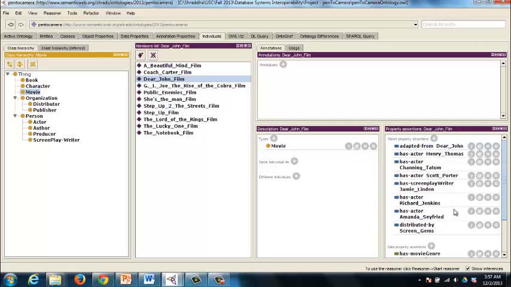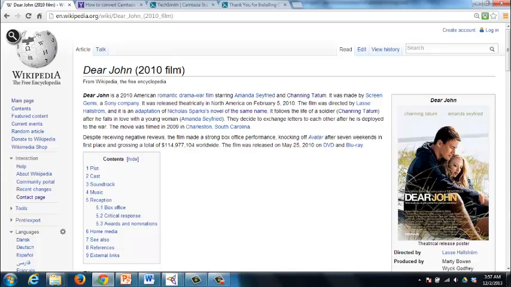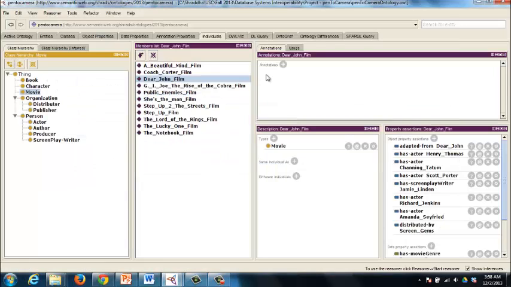the abstract that is present in Wikipedia for different movies. Like for the movie Dear John, there is this line in the abstract: it is an adaptation of Nicholas Sparks' novel of the same name. So we did natural language processing of this abstract, and using keywords like adaptation of or adapted from or inspired by or based on, we found the books that movies are adapted from, and that information was then added to this particular ontology using the adapted from relationship. So that forms the core of the project.